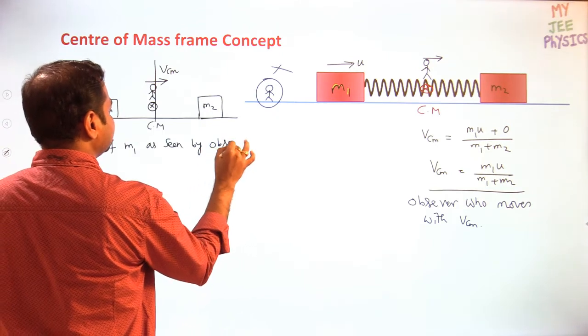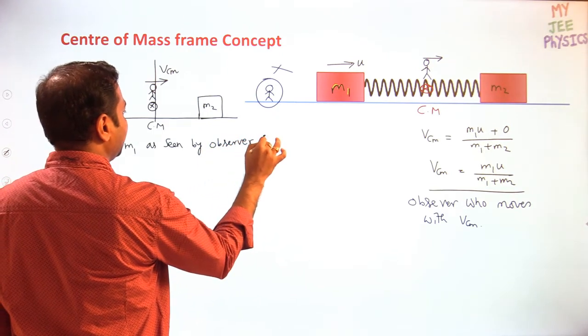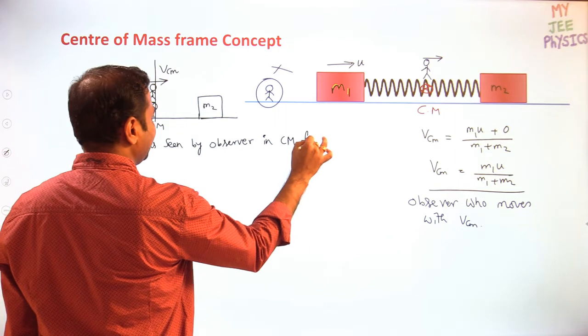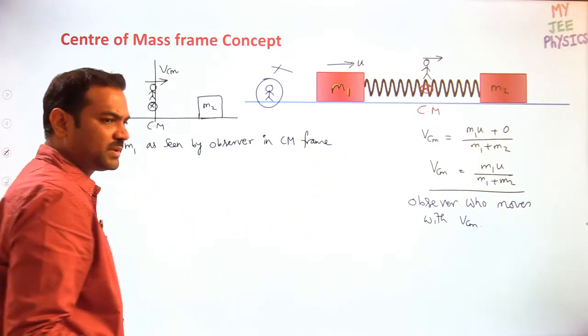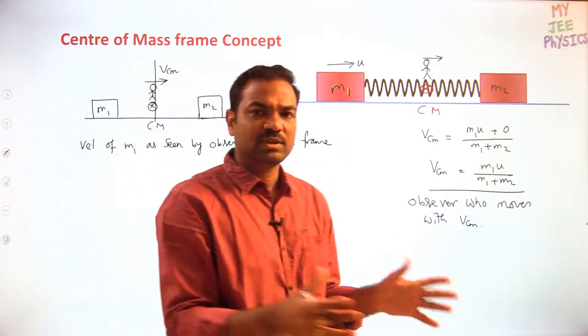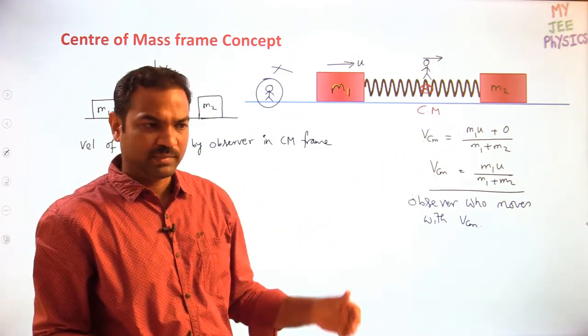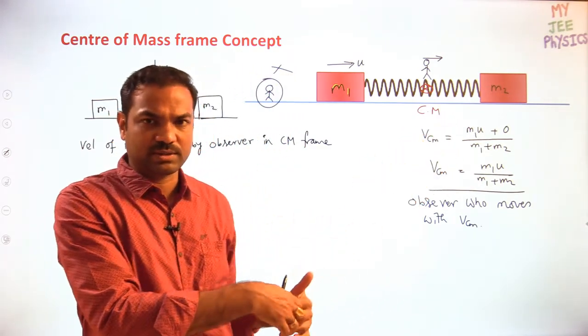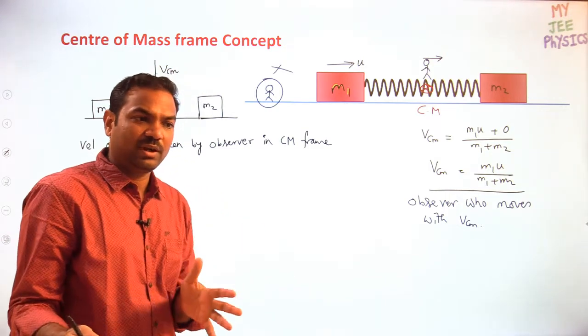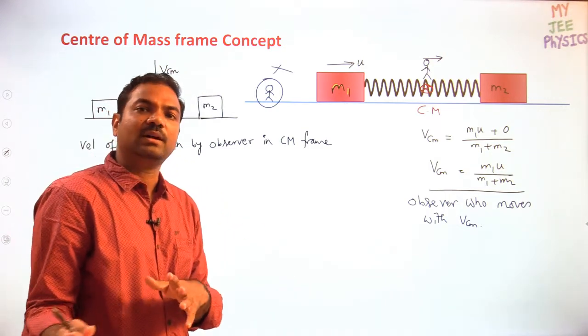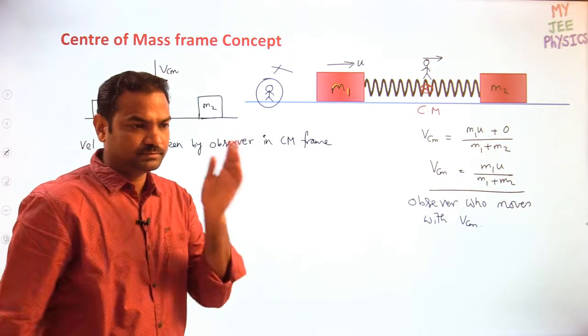So this only we are calling the center mass frame. What is the meaning of center mass frame? Now attach a frame to the center mass. That means that frame also will move with center mass velocity, meaning the observer is moving with velocity of center mass. So that observer you can call the observer in the center mass frame.